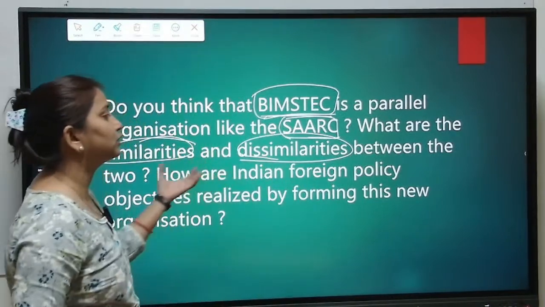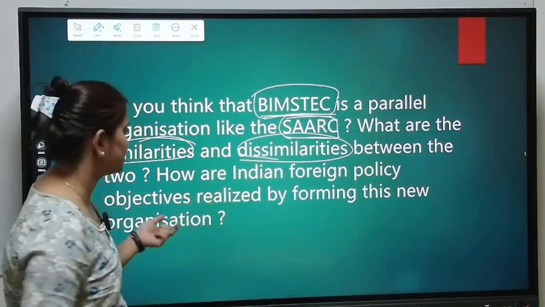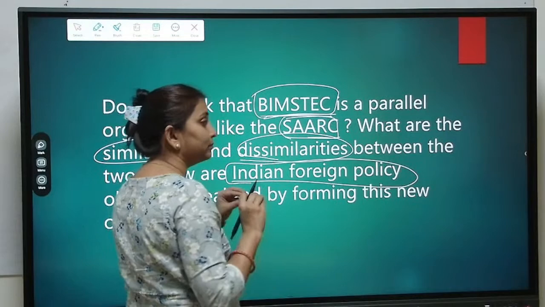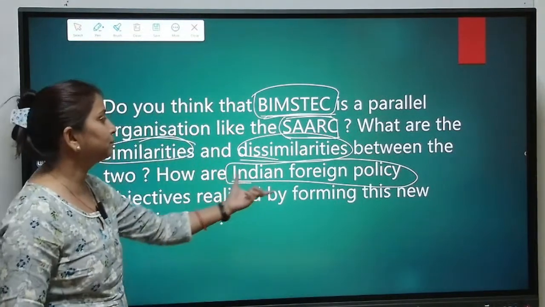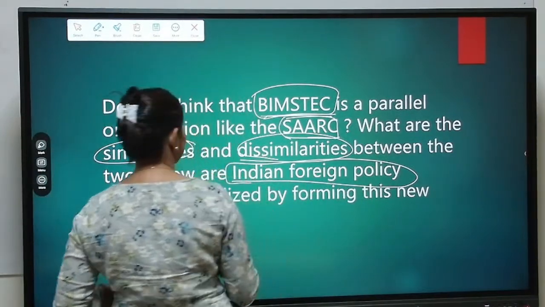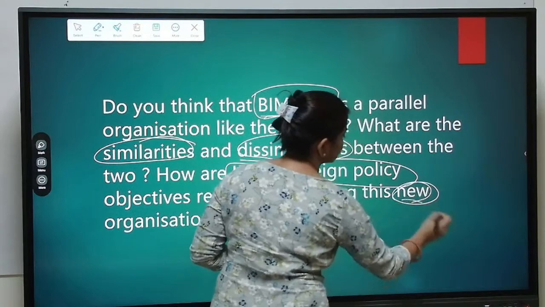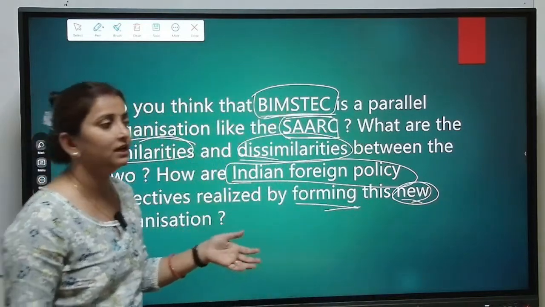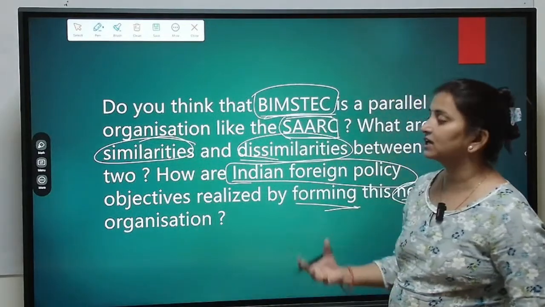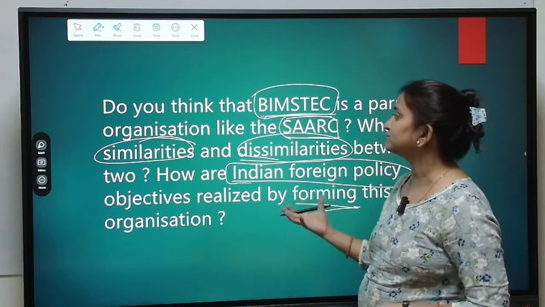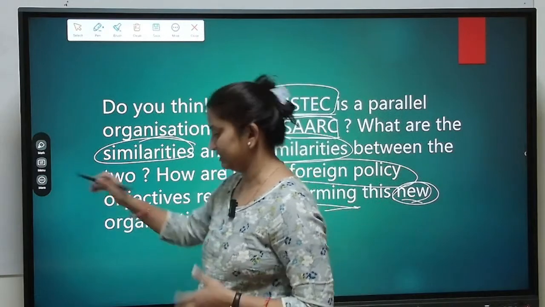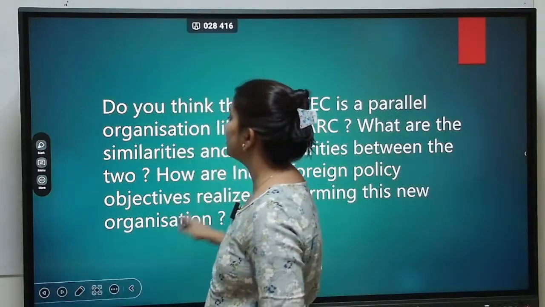So basically we need to compare and contrast the two organizations. And how are Indian foreign policy objectives realized? There should be some foreign policy objective which is fulfilled by this organization. That's what they are asking. This new organization is BIMSTEC, because BIMSTEC has been formed much later than SARC. So they are asking which foreign policy objective will be satisfied by this organization. In the introduction part we just need to write about BIMSTEC and SARC.